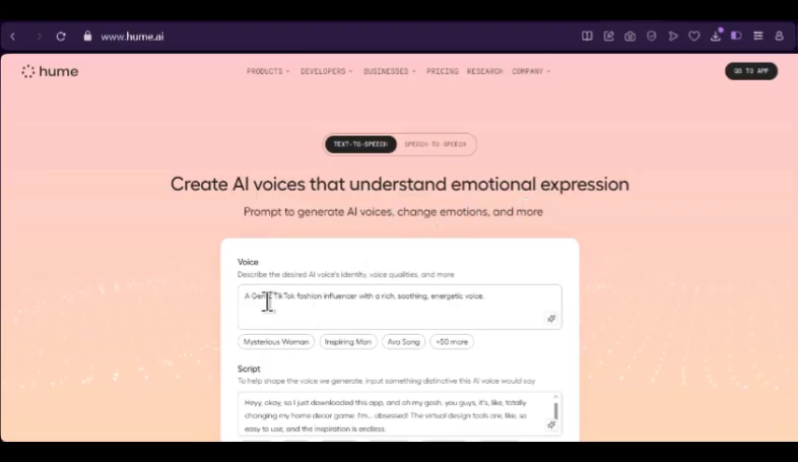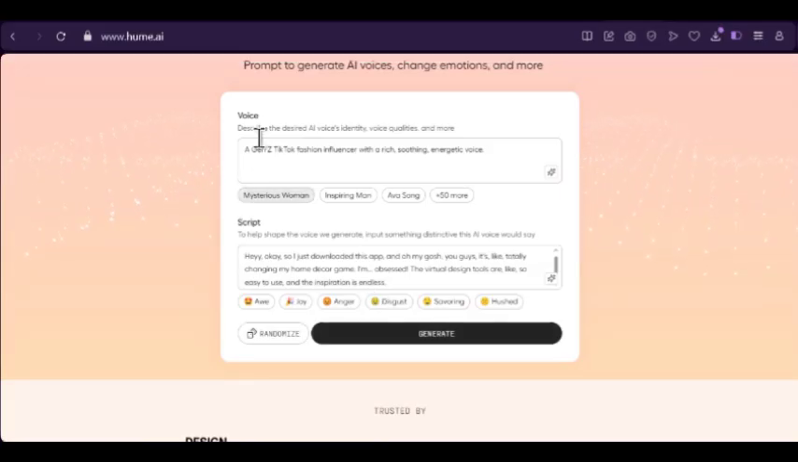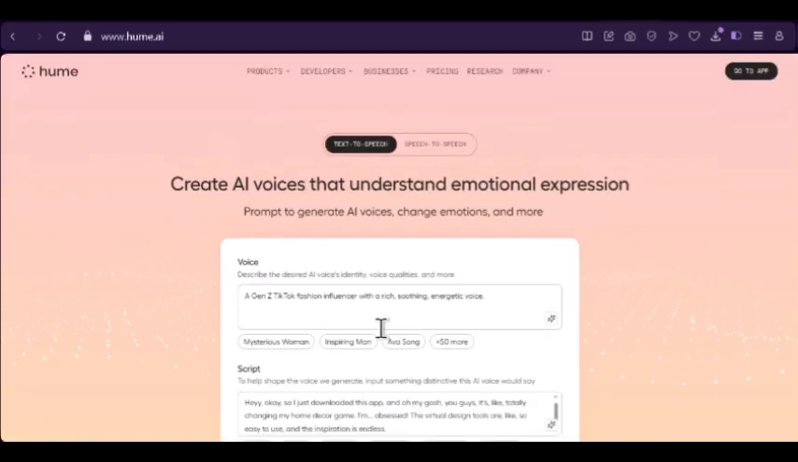For example, a Gen Z TikTok fashion influencer with a rich, soothing, energetic voice. And you can choose mysterious woman, inspiring man, you can see so many. You tell the voice, you describe the script you want. This is the emotions, and then you can ask it to randomize and generate. It's as simple as that.